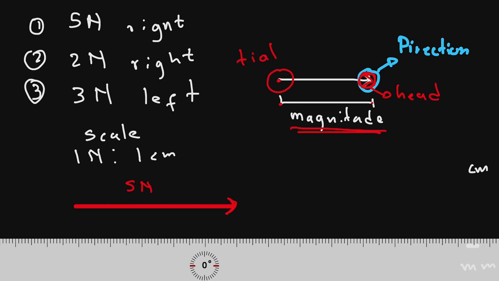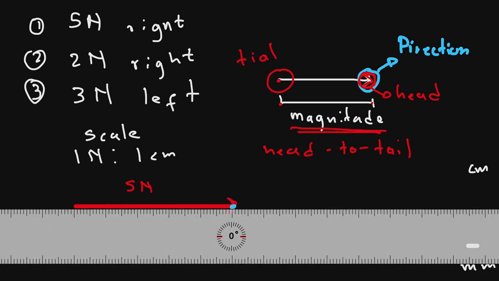So now, if you want to add the vectors, we use a method that is called the head to tail method. Head to tail simply implies that after you draw the first vector, you're going to draw the second vector from the head of your previous vector. So the second vector is going to start where the first vector has ended. The first vector ended here, which is the head in this case. So the tail of the second vector will be from that point moving on.